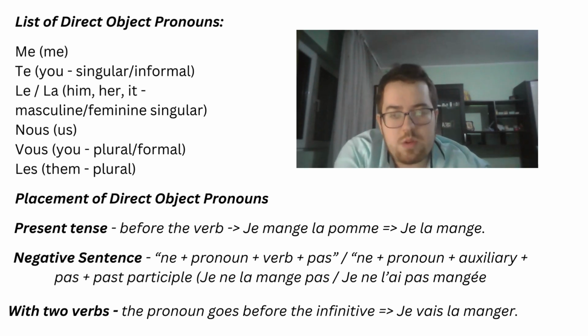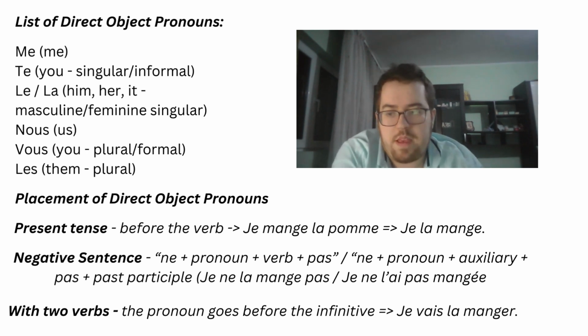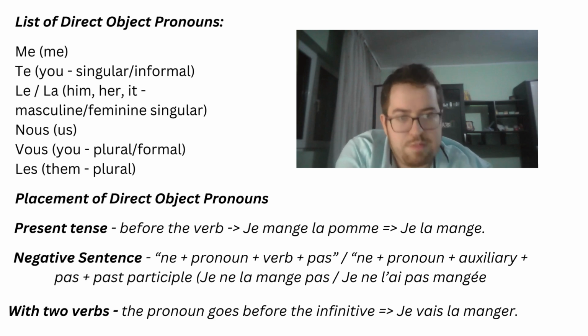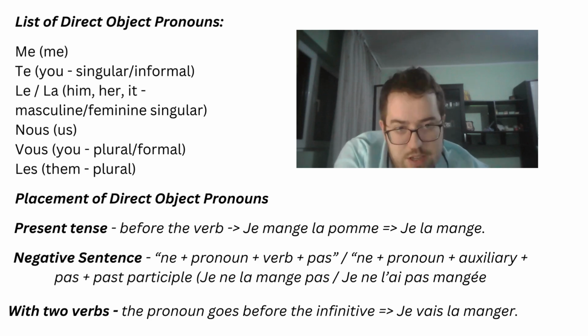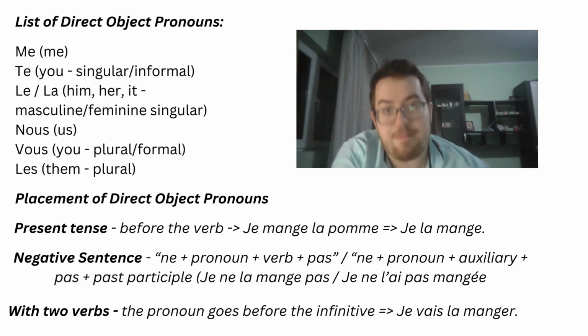And in the case where we have two verbs, one after the other, or in the case where we have the near future, for example, in French, the pronoun goes before the infinitive of the verb. So, for example, je vais la manger. Okay, la comes before manger, which is in its infinitive form, not before vais.